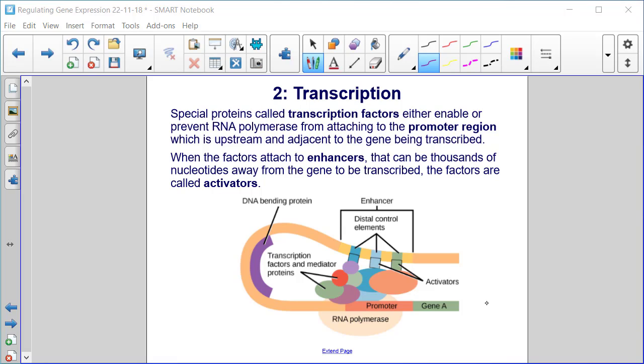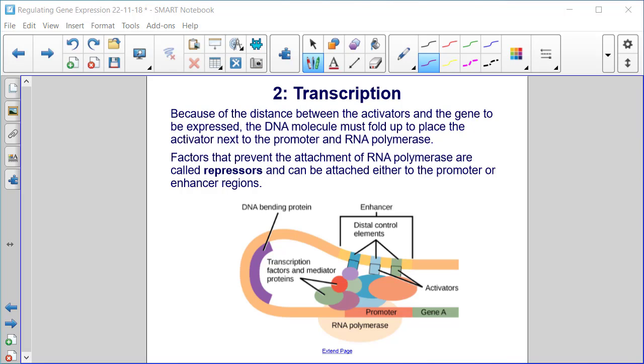When the transcription factors attach to enhancers, that can be thousands of nucleotides away from the gene to be transcribed, the factors are called activators. So you can see those here. Here's an enhancer, and here are our activators.